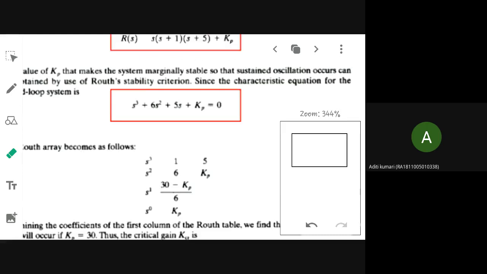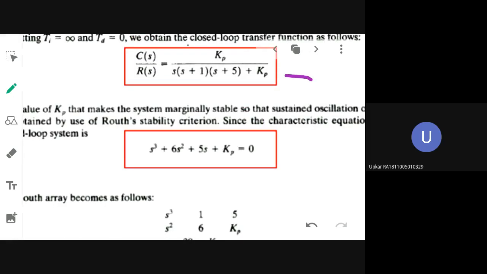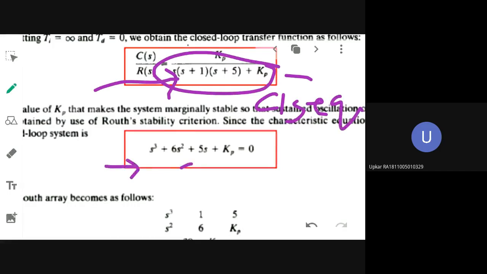Okay, so the obtained CLTF is having what characteristic equation? You know the denominator polynomial is your characteristic equation. So what is your characteristic equation? Expanding this denominator polynomial, you will get S cube plus 6S squared plus 5S plus KP as your characteristic equation.